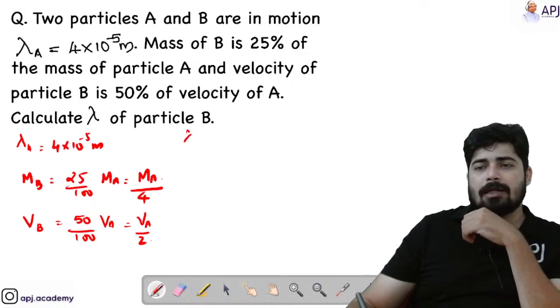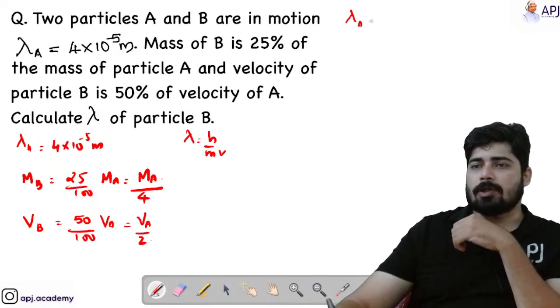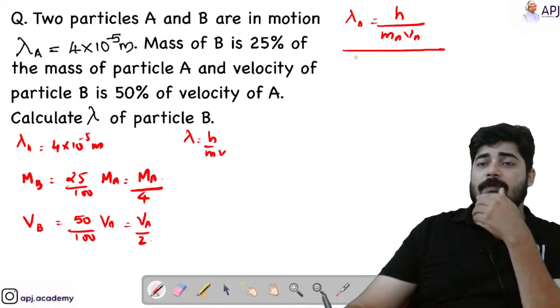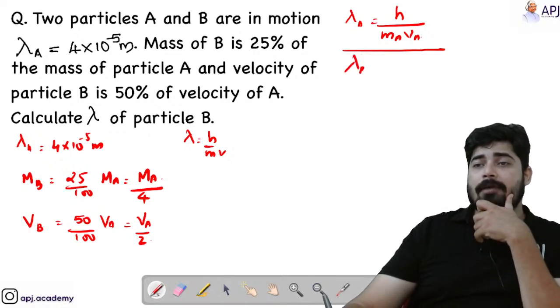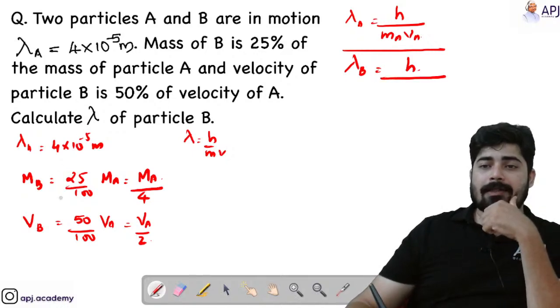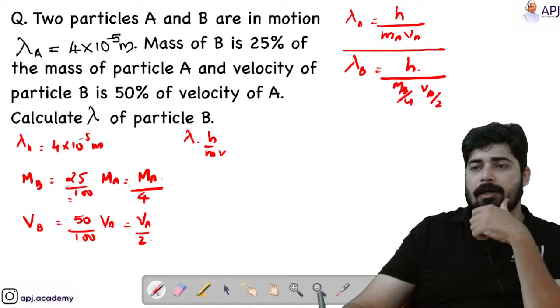Now we know that lambda is equal to H by MV. Now let's solve it. Lambda A equal to H by MA VA, and I am dividing it with lambda B, because I have to find out what lambda B is, and lambda B equal to H by MB VB. Let's apply the values, that is MB is equal to MA by 4 and VB equal to VA by 2.